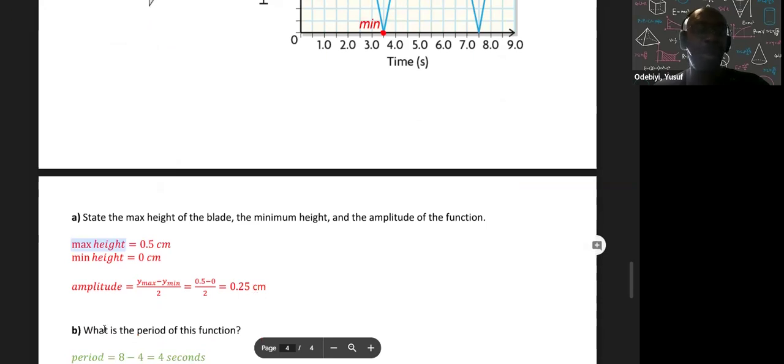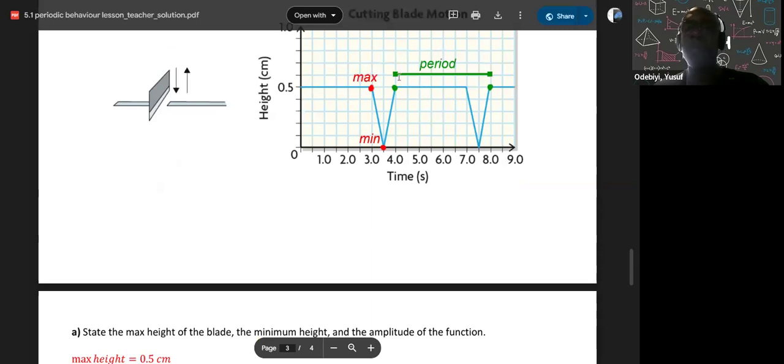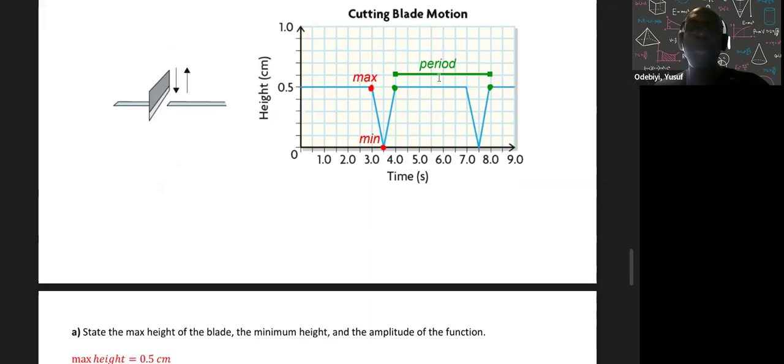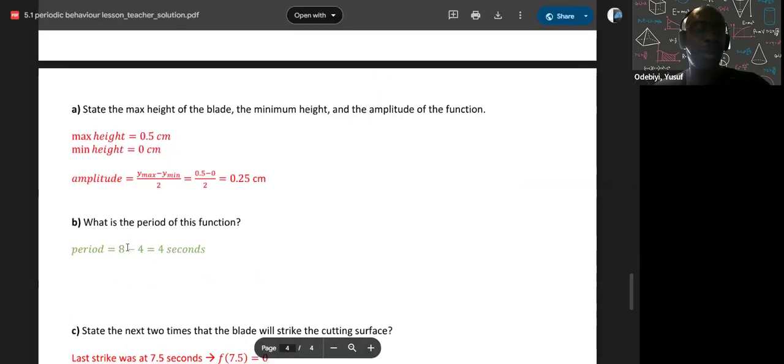Now saying here, what is the period of the function? Well, when does it repeat? You start off here at 4, and it repeats again at 8. So the difference between the two there is going to be 4. So my period should be 4, right? There you go. My period is 4.